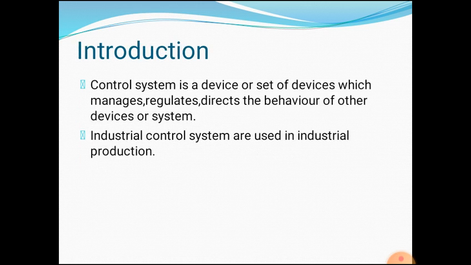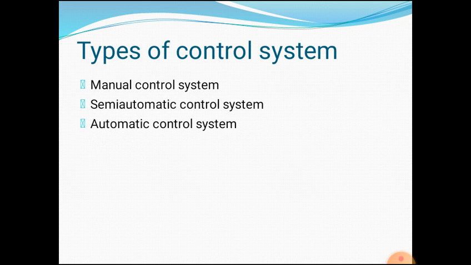Introduction. A control system is a device or a set of devices which manages, regulates, and directs the behavior of other devices or systems. Industrial control systems are used in industrial production. Control systems are used for controlling a process or machine. It is an interconnection of components forming a system configuration that will provide a desired system response. Next, we'll move on to types of control system.